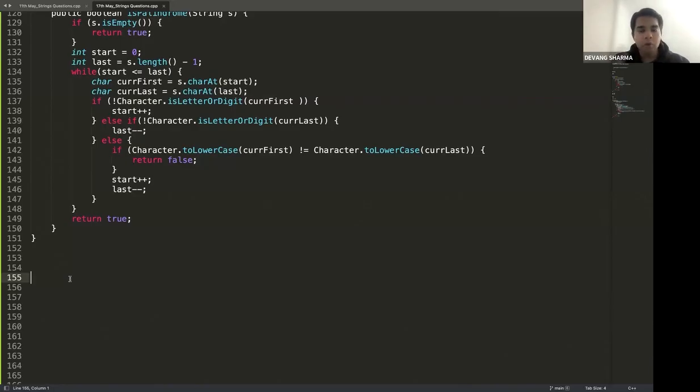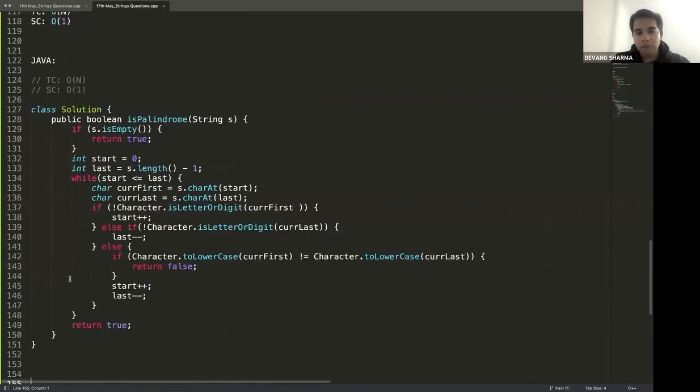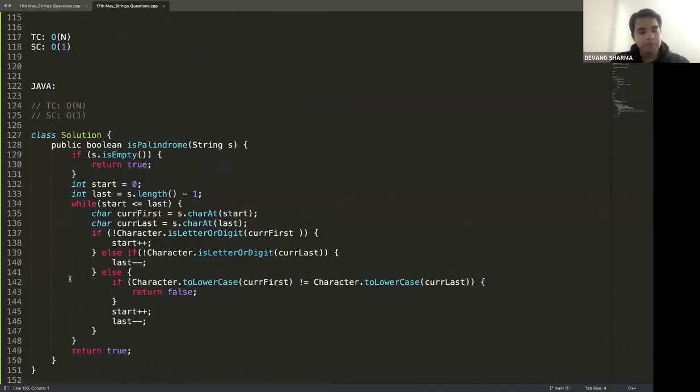One way of doing that is to copy that string into something and then do it. Again, that creates extra space complexity of big O of n. The question did not want you to convert it. The question just asks whether, if you remove it and then check it, will it be a palindrome or not? That doesn't mean you have to actually remove it. Okay. So my recommendation is: unless it's super important, don't lose the data, because you should treat the data as production data. Okay.